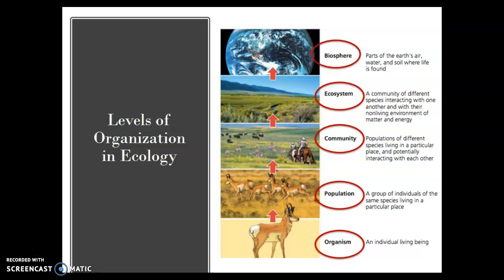And then finally, we have our biosphere, which is the largest level of organization. It encompasses all the other ones. So the biosphere is the planet, basically. The biosphere encompasses all the different spheres of the planet, and it includes everything below it. So the biosphere includes ecosystems. Ecosystems include communities. Communities include populations, and then populations include individual organisms. So we do need to know that hierarchy.